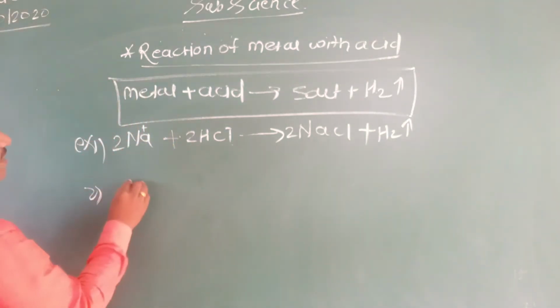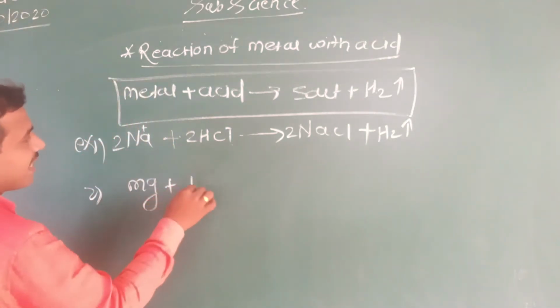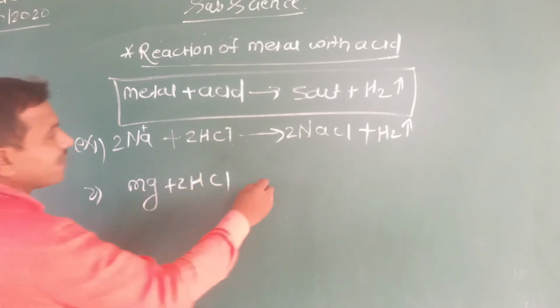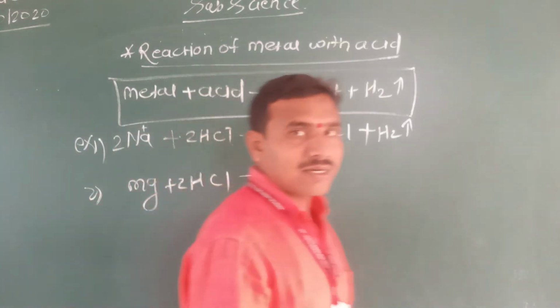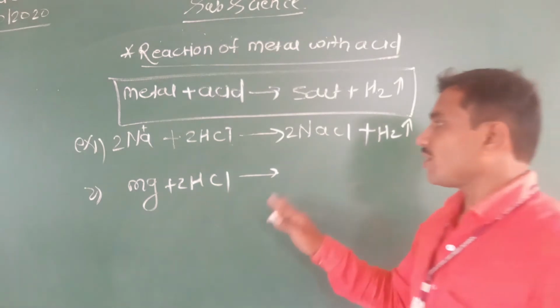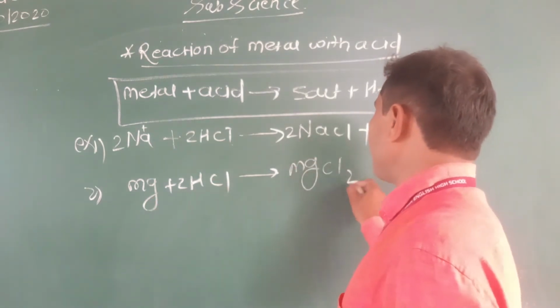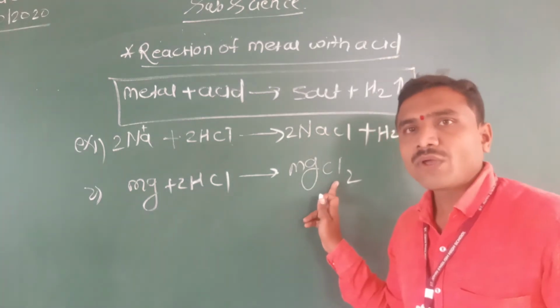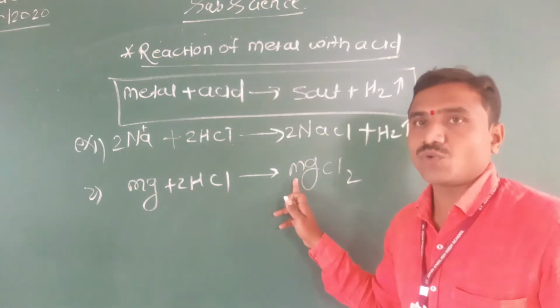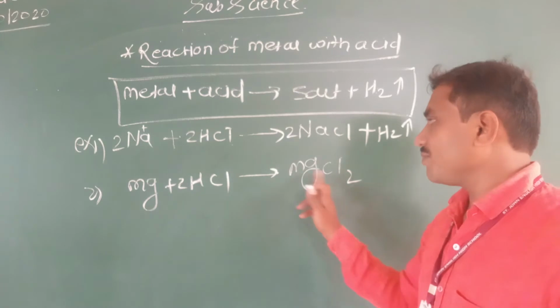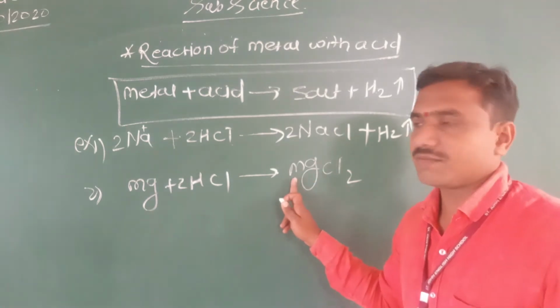Next example, magnesium. Magnesium also reacts with hydrochloric acid to form a salt and hydrogen gas. This salt is MgCl2, magnesium chloride. Why MgCl2? Because the valency of magnesium is 2, so 2 chlorine atoms are attached to the magnesium.